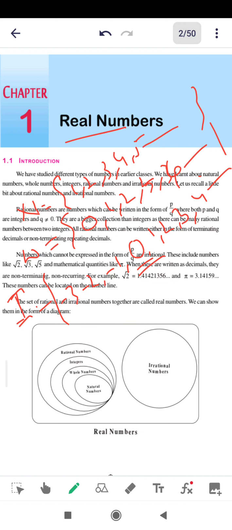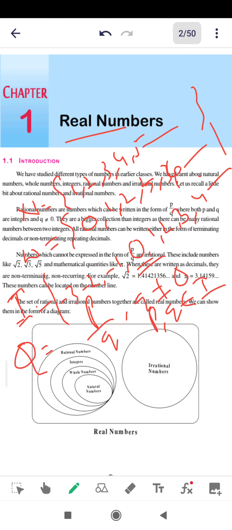Next come the rational numbers. This is very important. Rational numbers, represented with Q, are any numbers that can be written as p by q, where q is not equal to 0 and p and q are integers. Remember that all natural numbers are in whole numbers, so natural numbers are a subset of whole numbers. Again, all whole numbers are in integers, so natural numbers are a subset of whole numbers, which are a subset of integers.